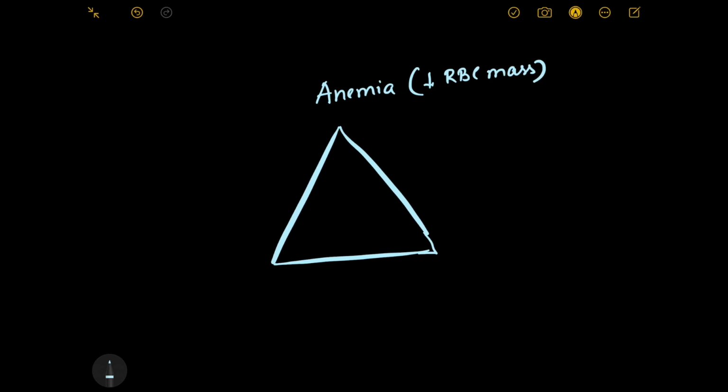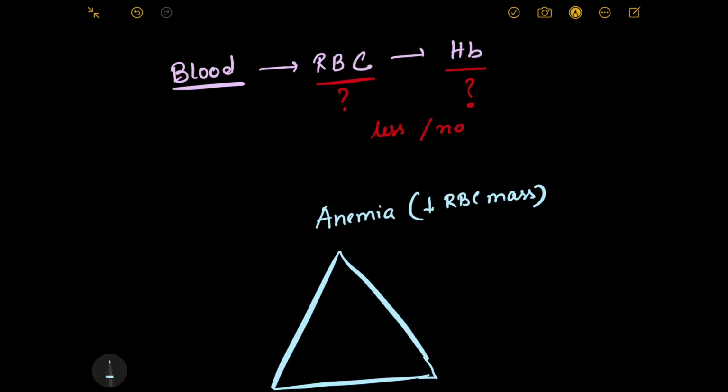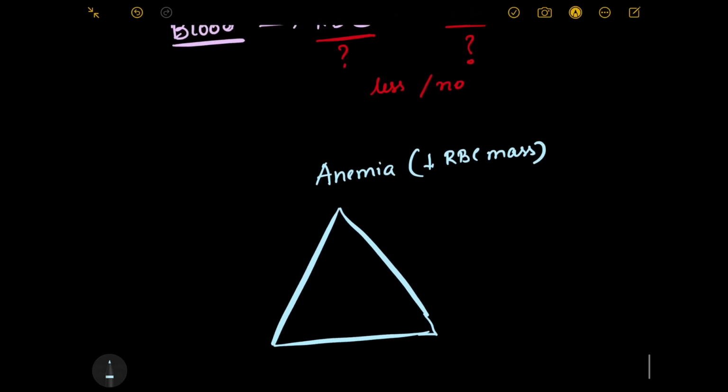That we will be discussing in details in our pathology module on anemia. Right now I am just telling you to remember that in anemia you will have a decrease in RBC mass, and as you have decreased RBC mass, there will be decreased oxygen carrying capacity of the blood. Now what can be the other reason of decreased oxygen carrying capacity?